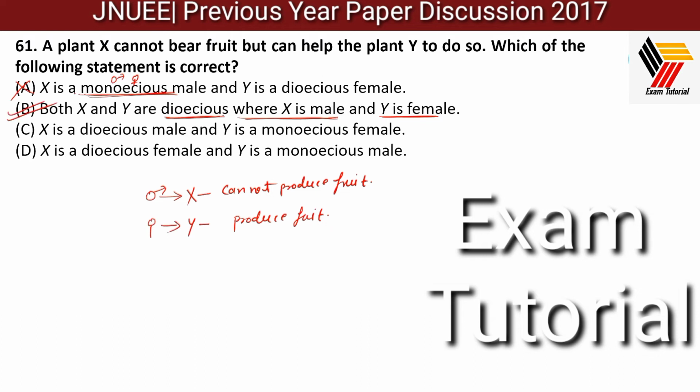The rest of the options: X is a dioecious male and Y is monoecious female. In that case there is no need of X because Y is monoecious and contains both portions, so this option is eliminated. X is a dioecious female: it could make a fruit with the help of Y, but according to the question, X cannot make fruit. So this is not the answer. The correct answer should be B.